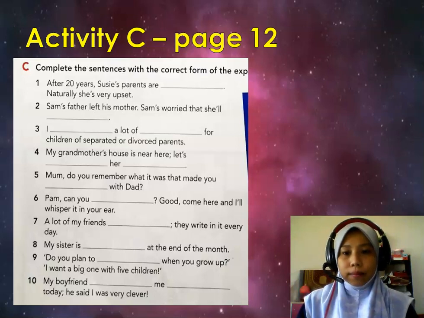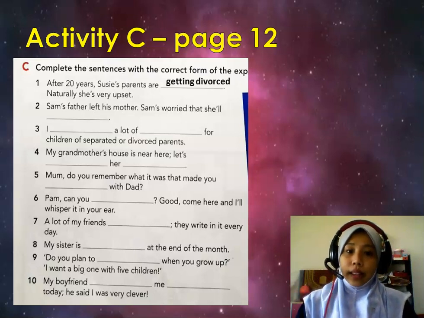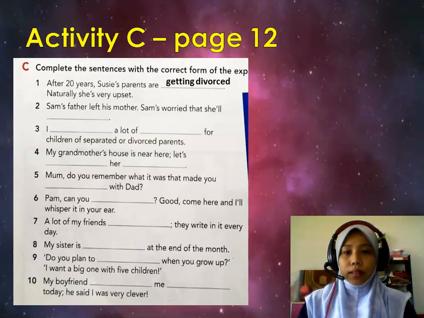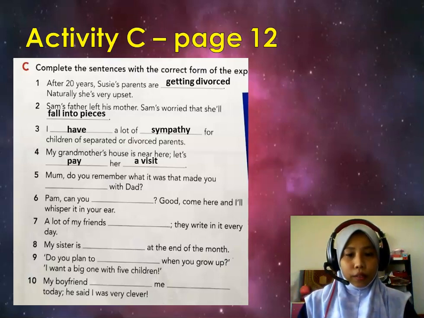Number 1, after 20 years, Susie's parents are getting divorced. Naturally, she is very upset. Number 2, Sam's father left his mother. Sam is worried that she will fall into pieces. Number 3, I have a lot of sympathy for children of separated or divorced parents. Number 4, my grandmother's house is near here. Let's pay her a visit.